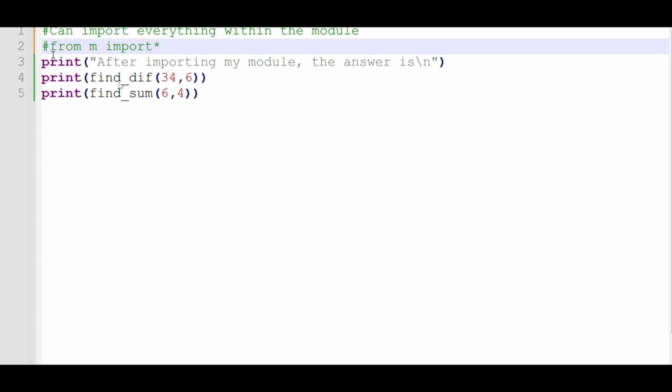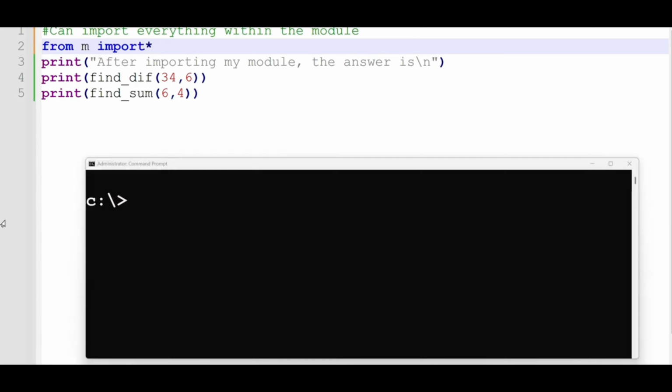So I'm calling the function to calculate the difference, and here I'm calling the function to calculate the sum. I can comment out the code, so that now I've imported everything from the module. Actually, this is not recommended, to import everything. It's better you import what you're looking for in the module, specific functionality.